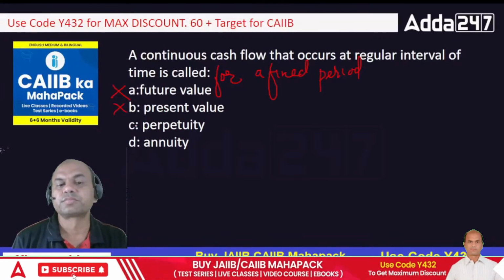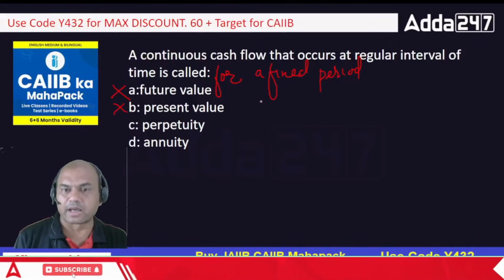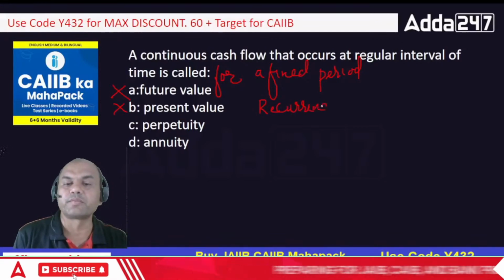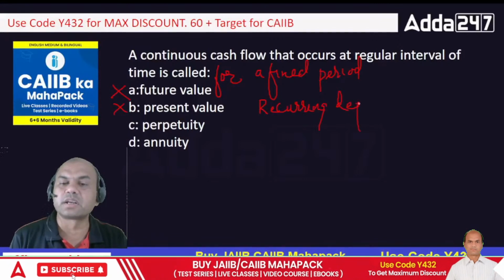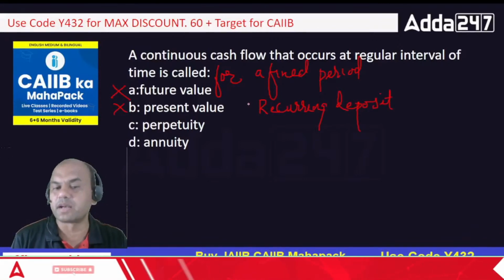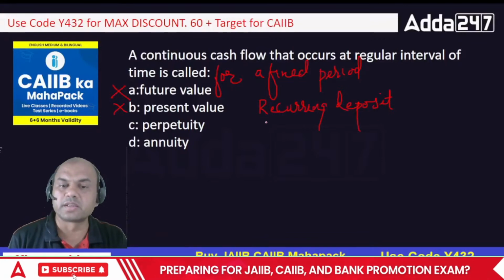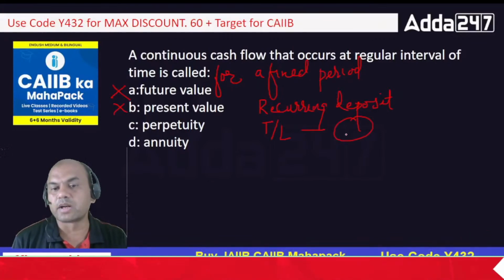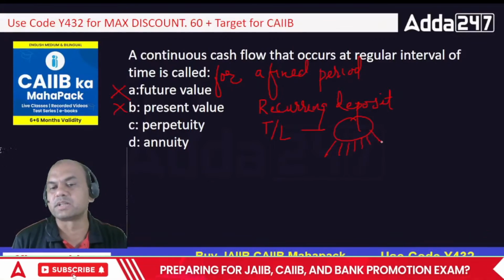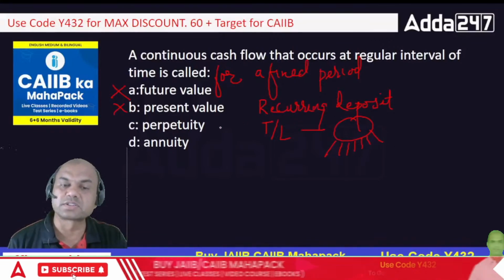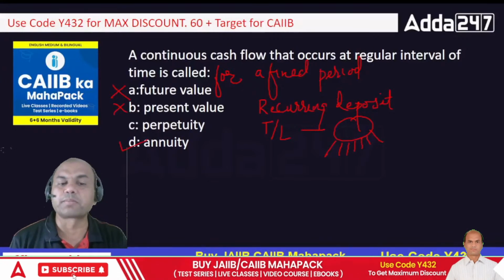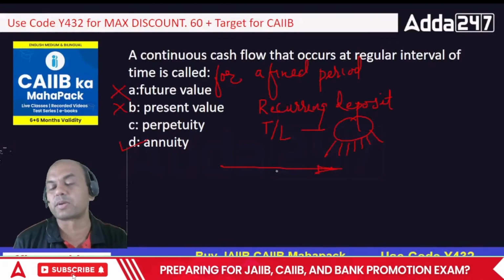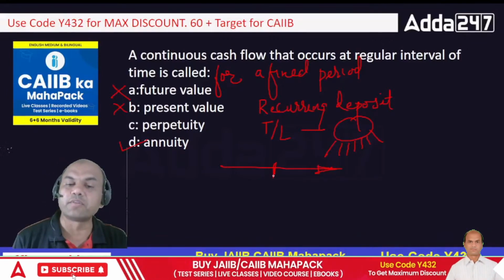Out, these two. Annuity means what? RD. Recurring deposit is annuity. Here I deposit on a regular basis and then I get something at the end. Similarly, term loan is again an annuity. It's a reverse annuity. Here I get the full amount first, and then I give it back in some installments, isn't it? That is the way a term loan functions. So that is known as annuity. But what is perpetuity? Perpetuity is again similar to annuity, but it has an infinite period. There is no end period to perpetuity.